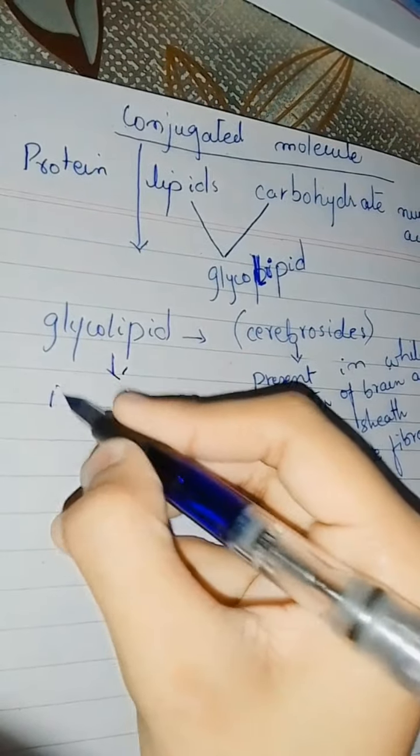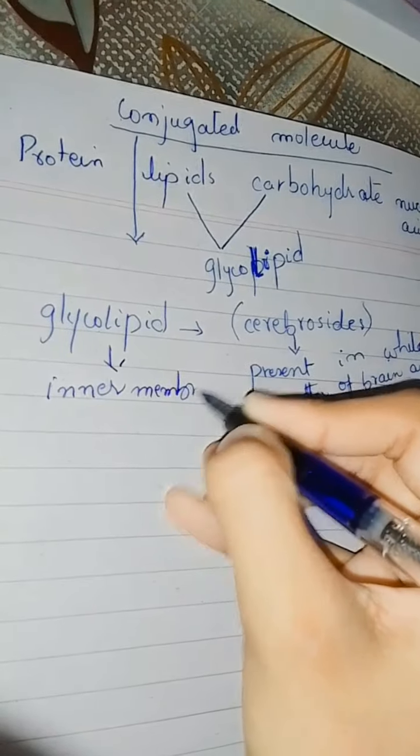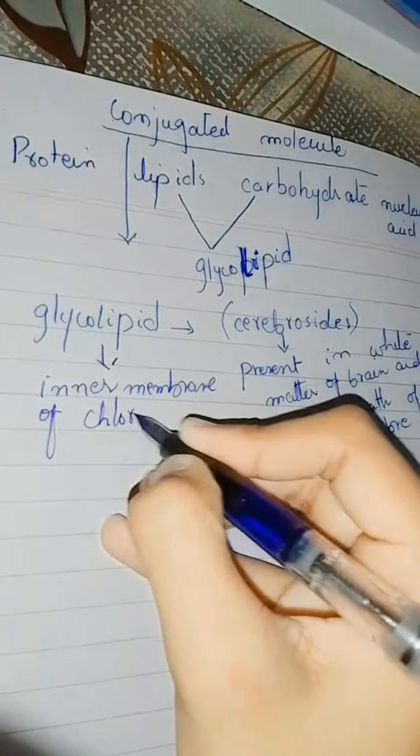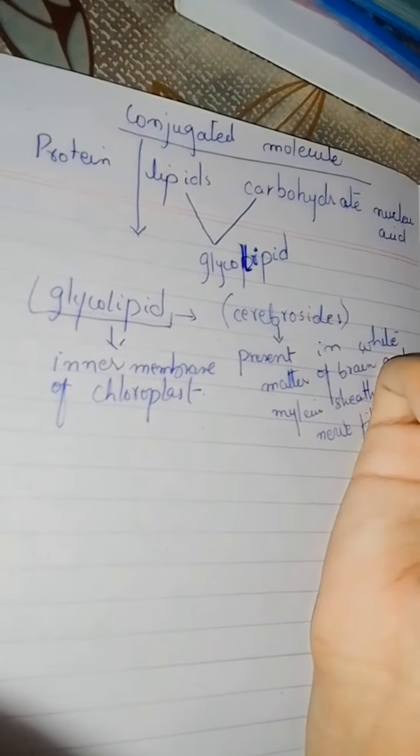So glycolipid is also known as cerebroside, and it is also found in the inner membrane of the chloroplast. It can be asked: inner membrane of chloroplast. Now, this glycolipid is a conjugated molecule.